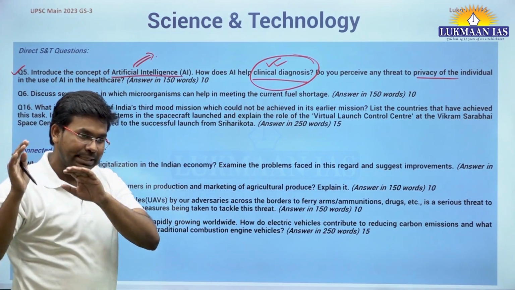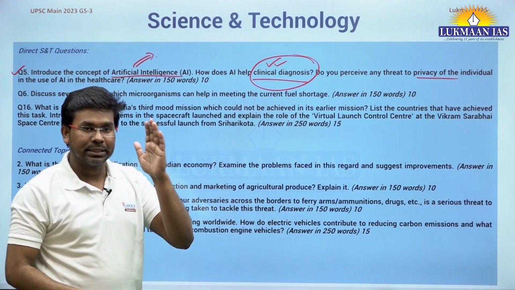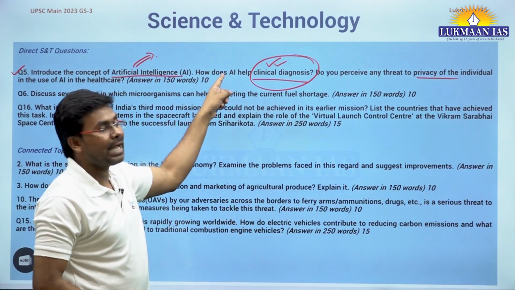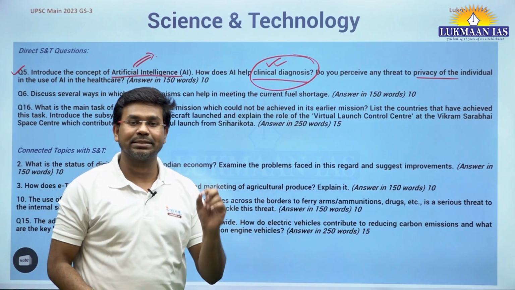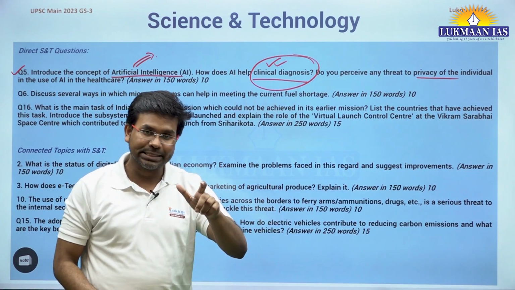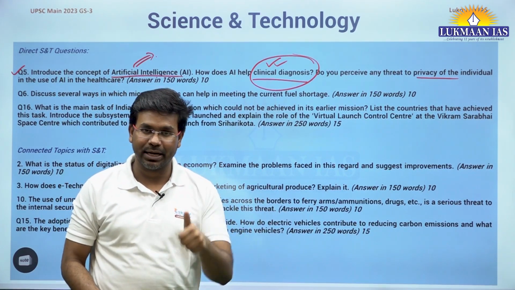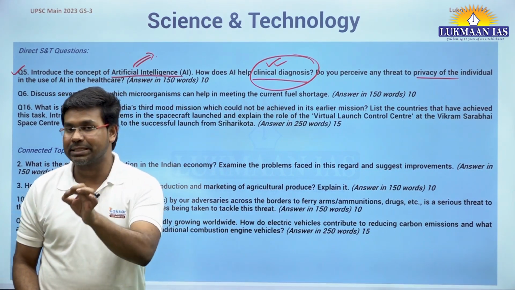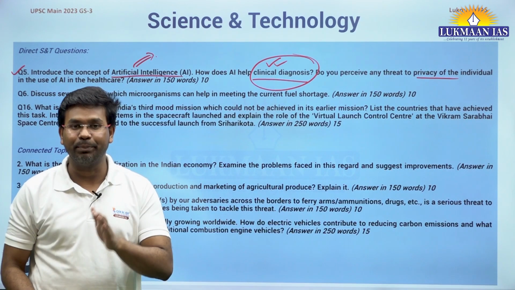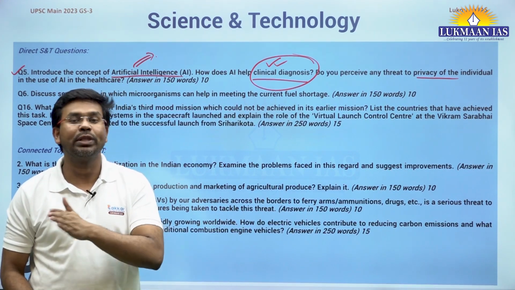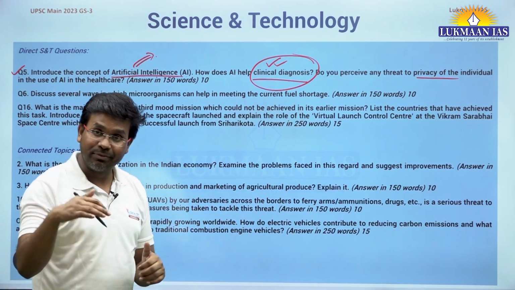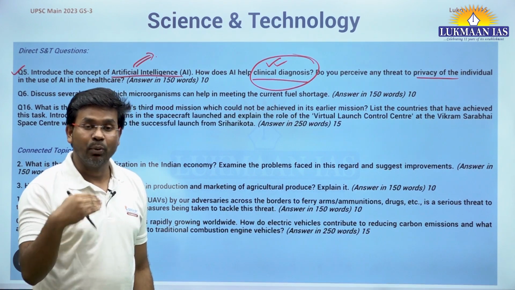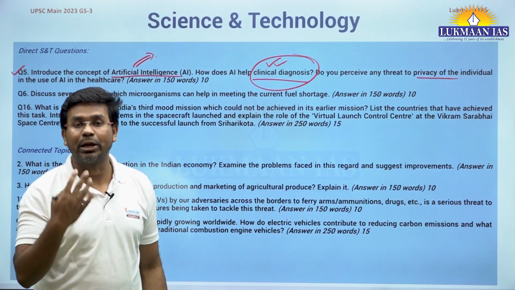And if we scan those X-ray copies through a system that is AI enabled, that is artificial intelligence enabled, that system will be able to detect whether that person has TB or not. It's going to detect immediately, within 30 seconds, within a minute. Okay, so that's the functioning of AI. So AI works under some kind of algorithm.